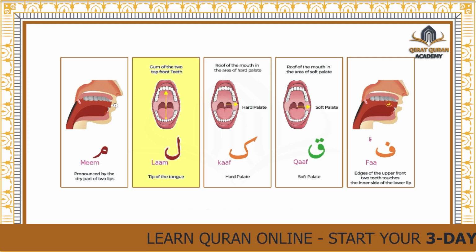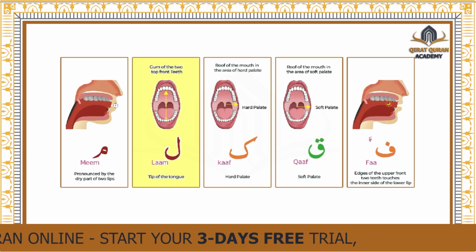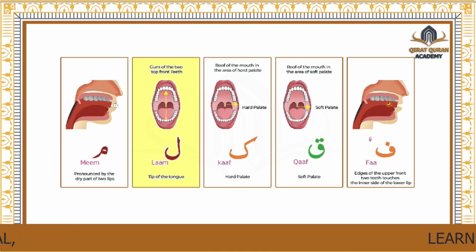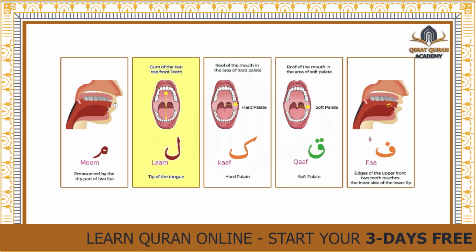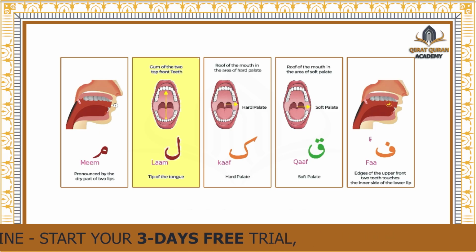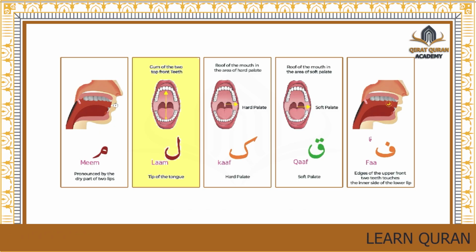When we pronounce lam, the tip of the tongue will touch the gums behind the upper front teeth, like lam. So this is the pronunciation of lam.